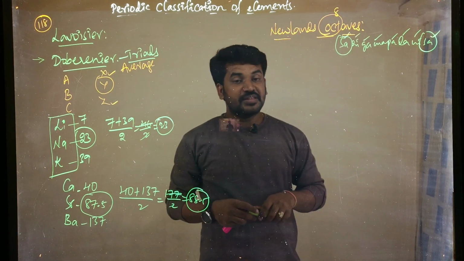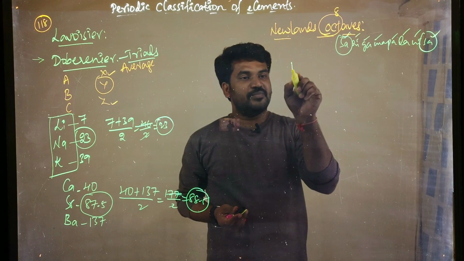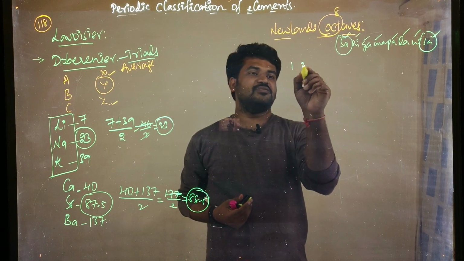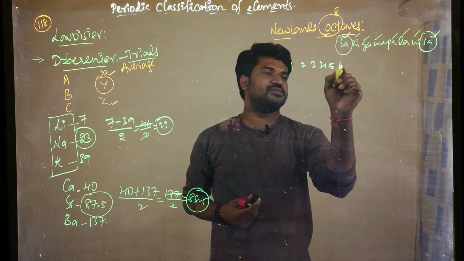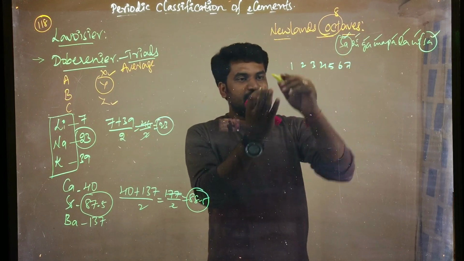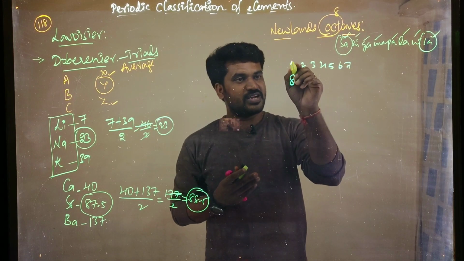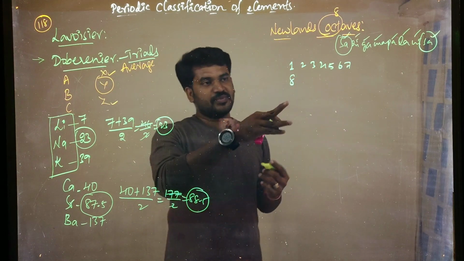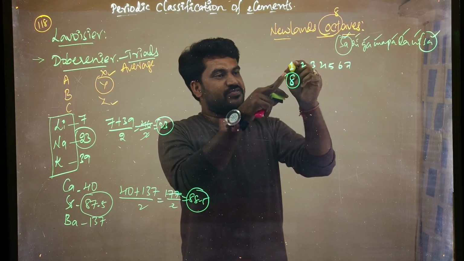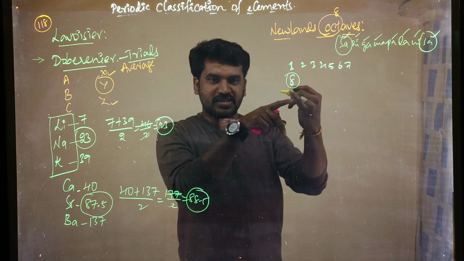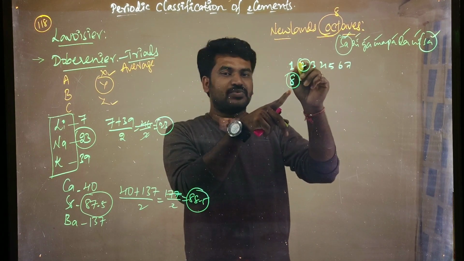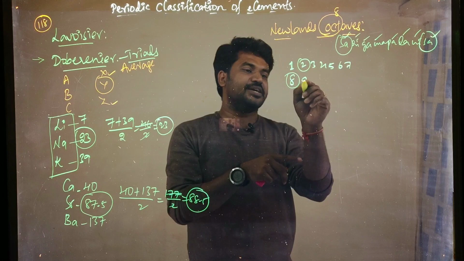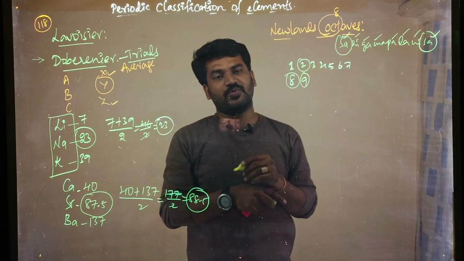He arranged 1, 2, 3, 4, 5, 6, 7 elements, then the 8th element has properties similar to the first element. Every 8th element. Now this is first, and for this the 8th element is number 8. Now this is second, for this the 8th element will be 9. That means both have the same properties.